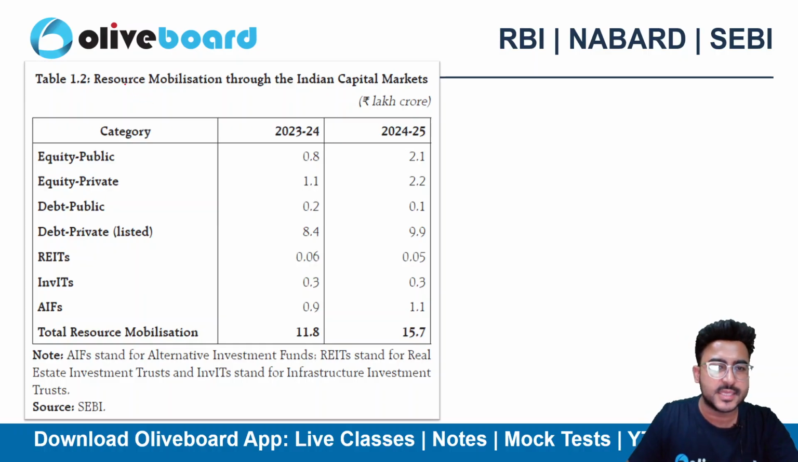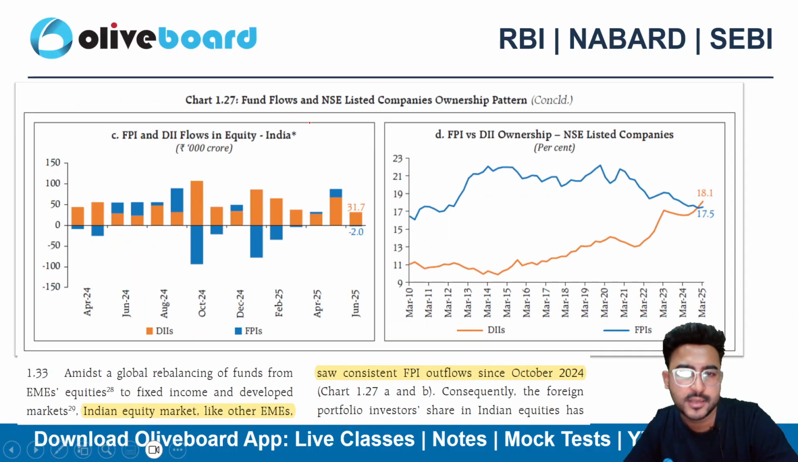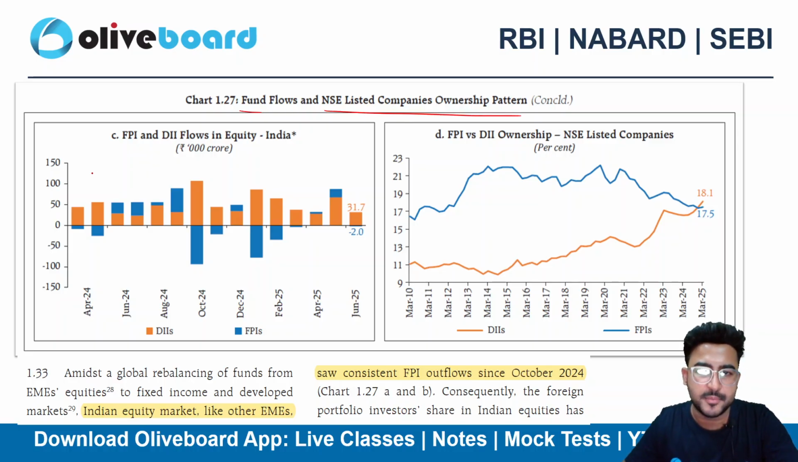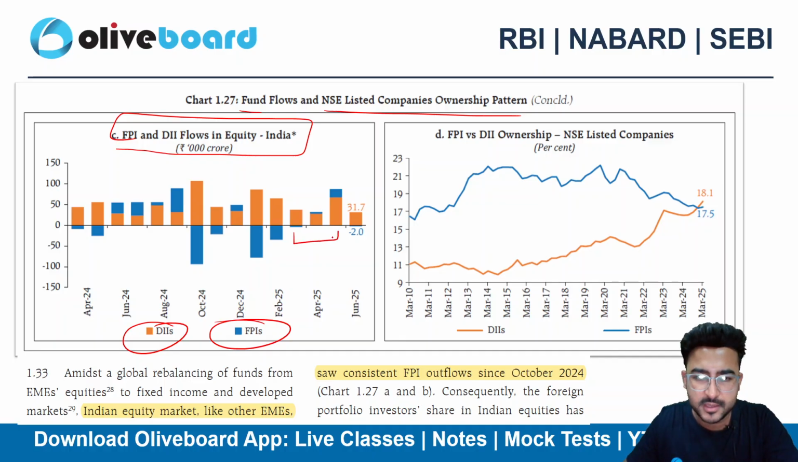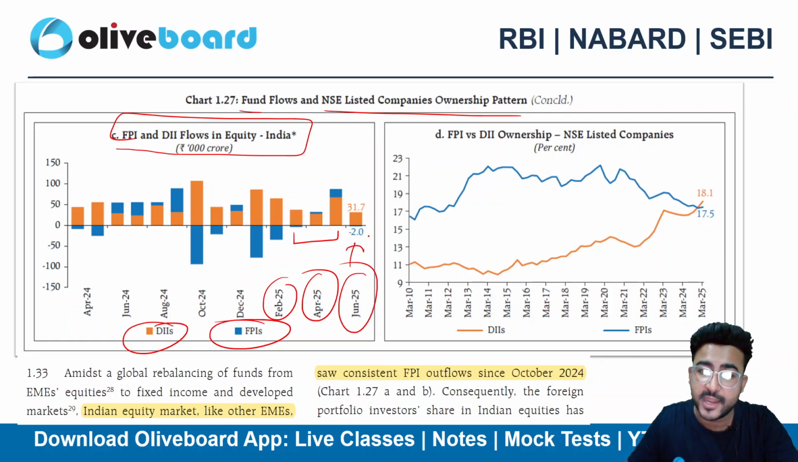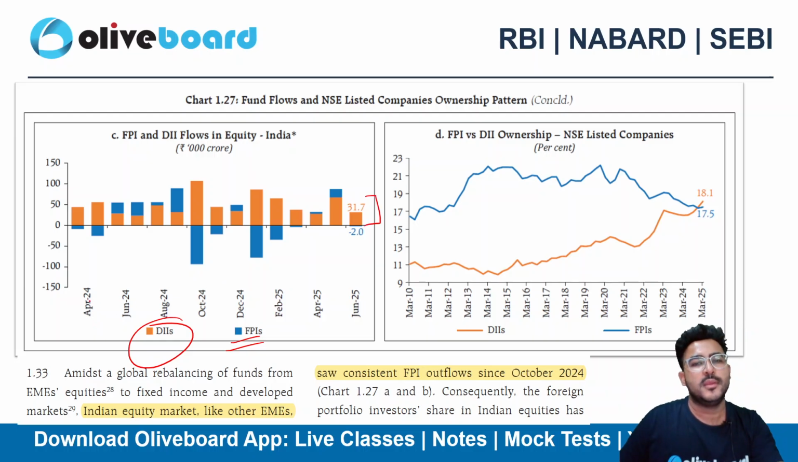Now in this table, there is resource mobilization through the Indian capital market. You can later check how the resources are moving as compared to the previous financial year. Fund flow and NSE listed company ownership pattern. Also we can see FPI and DII flow in the equity. Orange is DII, blue is the FPI. We can see that FPI is almost negligible in April, right? February, April. However, in June 2025, it was negative. So FPIs, foreign portfolio investors, have withdrawn their money, and DIIs are quite supporting the financial markets as of now.